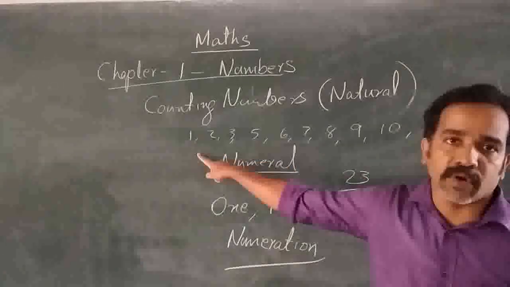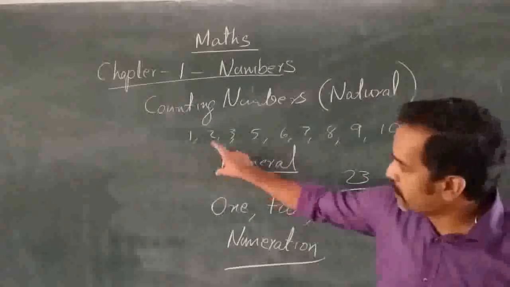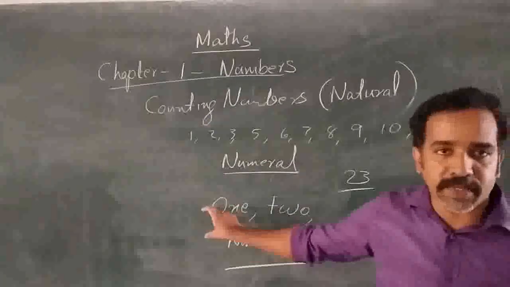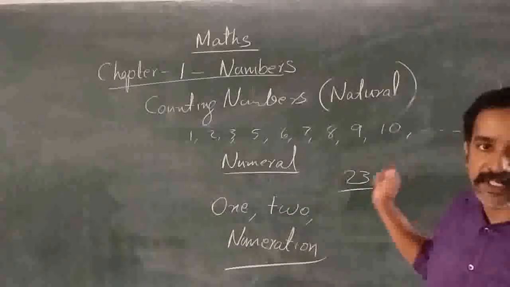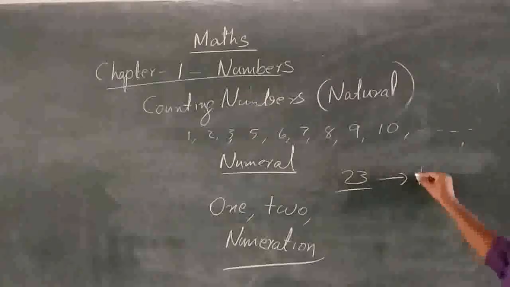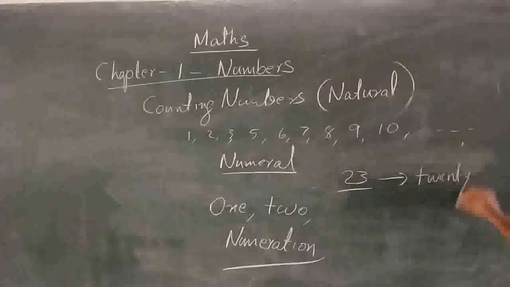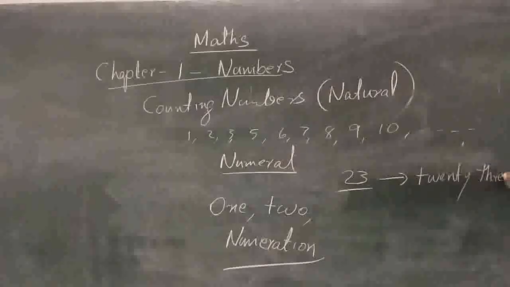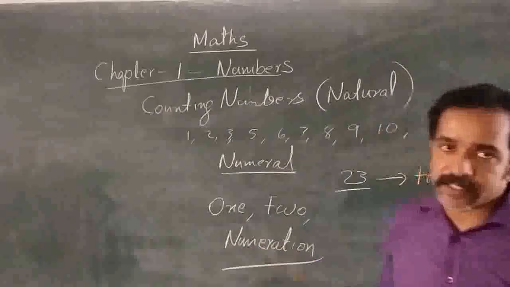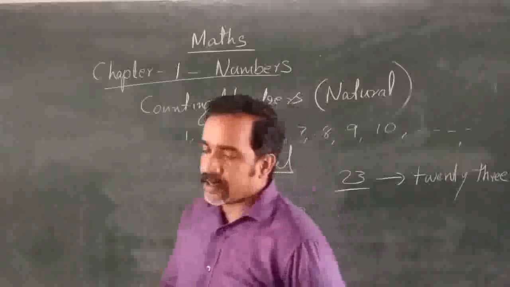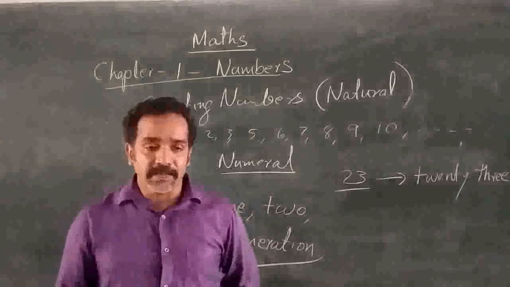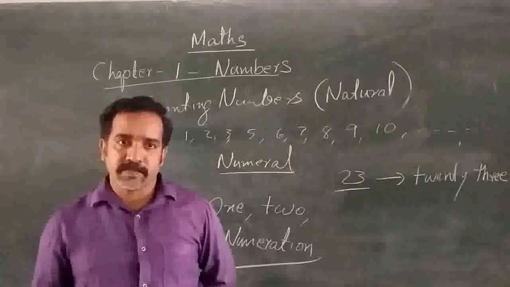These symbols are called numerals, and representing a number with the help of number names using the English alphabet is numeration. This is 23. How can you write 23? This can be written as twenty-three. This is called numeration. Or simply we can say that when you are reading or writing numbers using their names, it is called numeration. Okay.